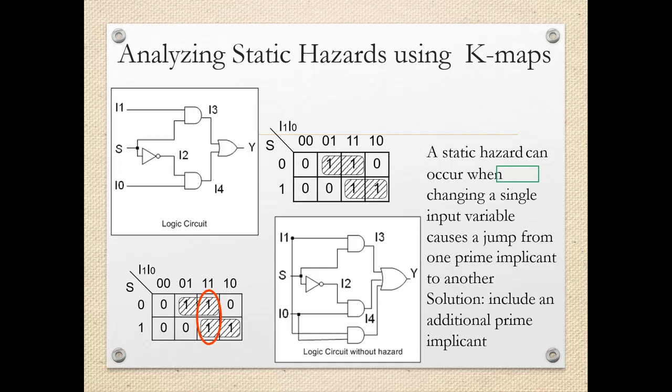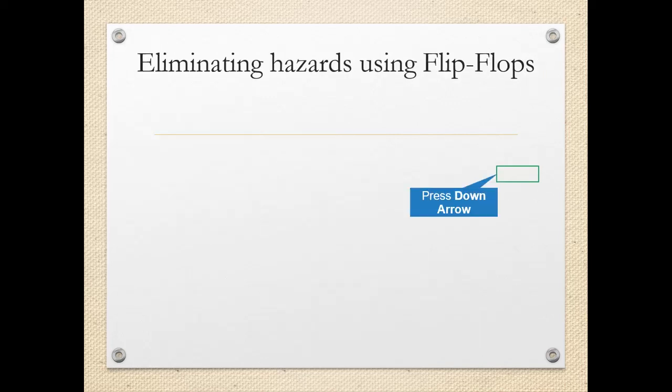So the solution is to include an additional prime implicant, that is the prime implicant term I0, I1, which means additional hardware, one extra AND gate, so that the hazard can be removed. There is one more solution to remove this hazard by adding one flip-flop.